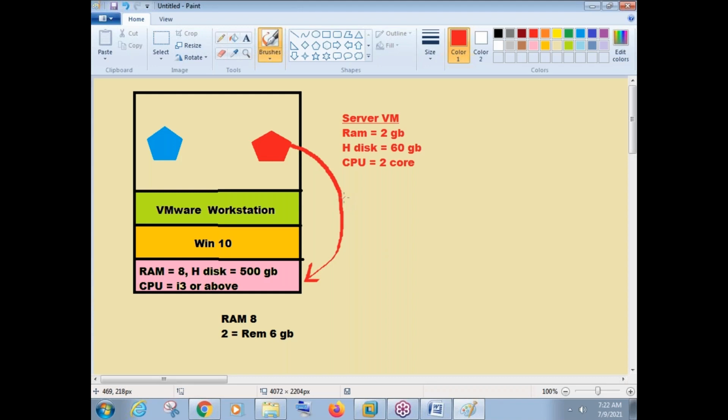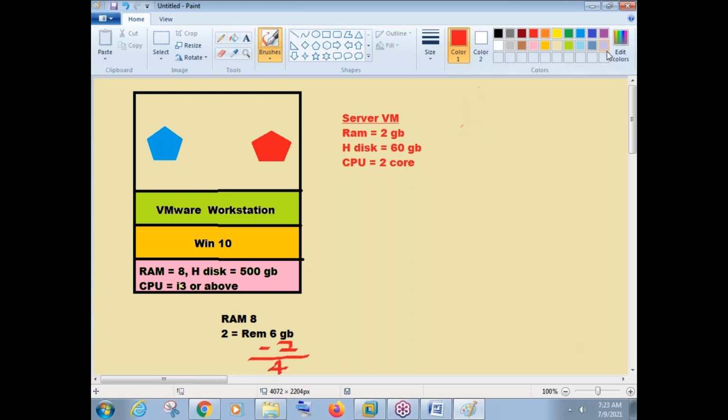But overall, if I say this virtual machine will take everything from hardware, I'm not wrong. So whatever you are allocating while creating a virtual machine, that much will be allocated to that virtual machine by taking from the hardware. So if you say 2 GB RAM, remember how much was remaining here? It was 6 GB RAM remaining, right? So if you say 2 GB now, it will be minus 2 GB. So the remaining RAM in your machine will be 4 GB. 4 GB RAM is free. Okay. Now what to do? Minus 2 will be, 4 GB is remaining.